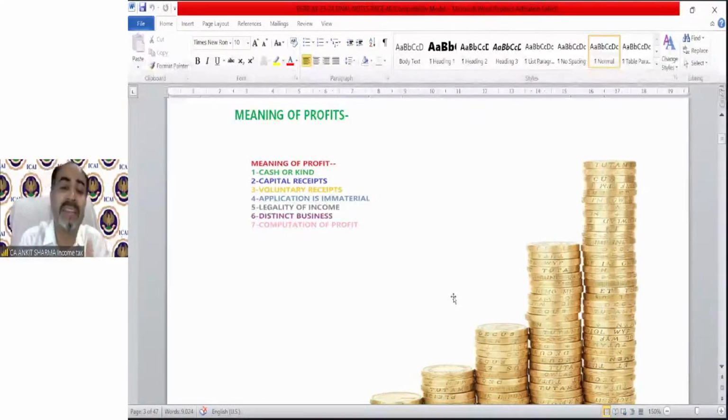So when I discuss it, you might be confused about why I am discussing this. What is the need? What is the relevance of these provisions? We just discussed the meaning of business and profession. But why and how do we need to calculate this income under this head? Let me share some very interesting things. You will understand why we are discussing the provisions we are going to discuss.